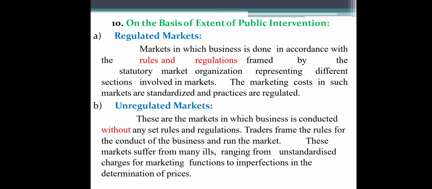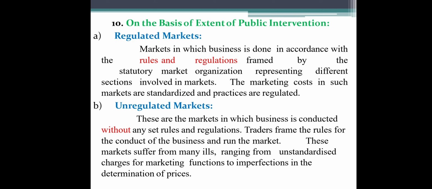Next, on the basis of extent of public intervention. Public intervention means the involvement of government or some public authorities. On this basis, the first one is the regulated market. Regulated means which runs according to rules and regulations. A market which follows all the rules and regulations framed by the concerned authority is known as a regulated market.